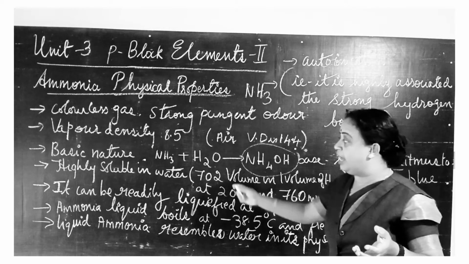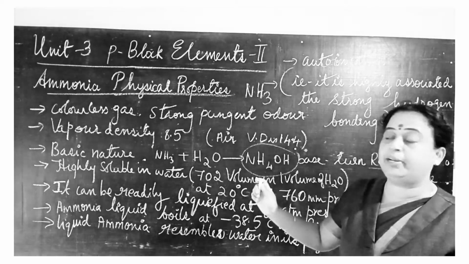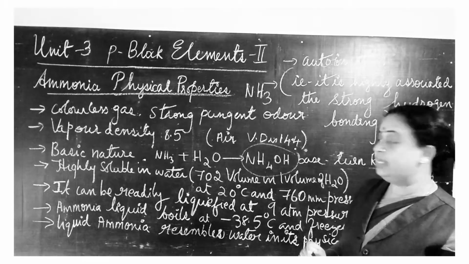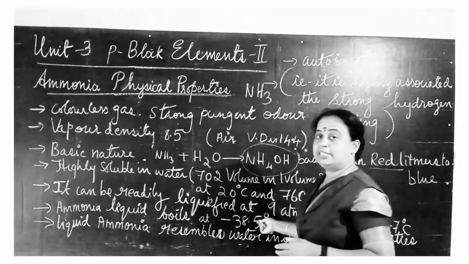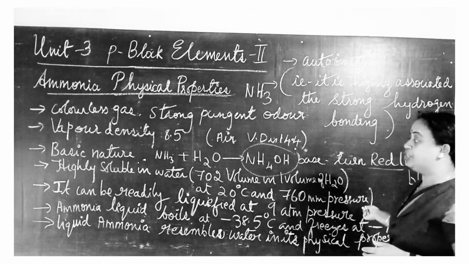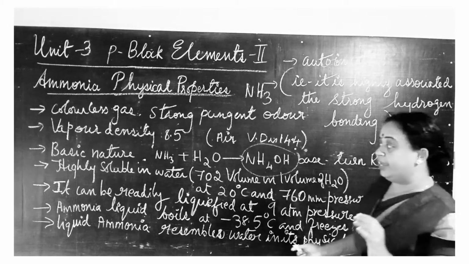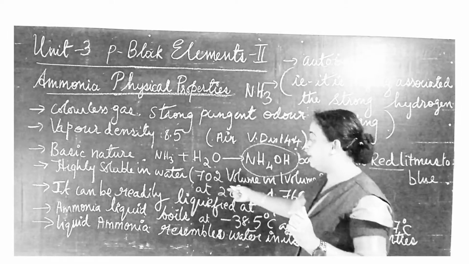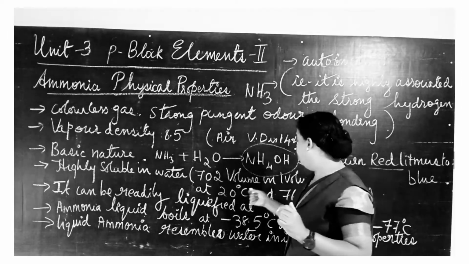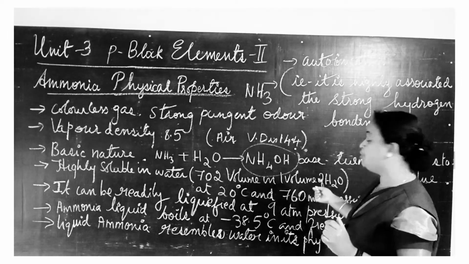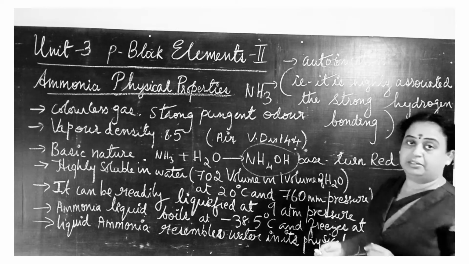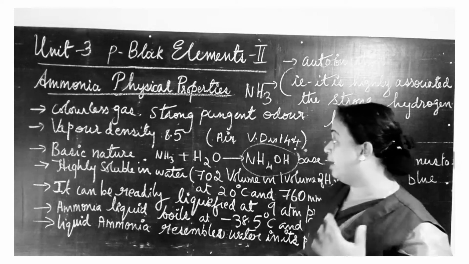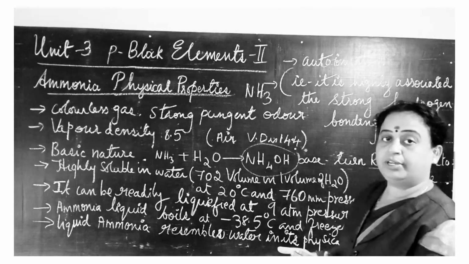The next point is that it is highly soluble in water. At 20 degrees Celsius and 760 mm atmospheric pressure, ammonia is highly soluble in water. Here it is said that 702 volumes of ammonia can be dissolved in 1 volume of water. That means in water it is highly soluble.